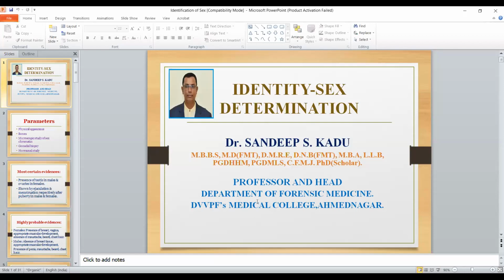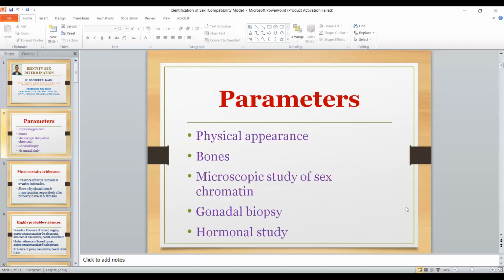So, what are the different parameters with which identity can be determined? These are physical appearance, bones, microscopic study of sex chromatin, gonadal biopsy, and hormonal study.